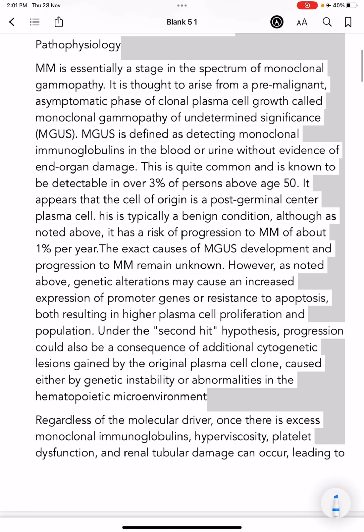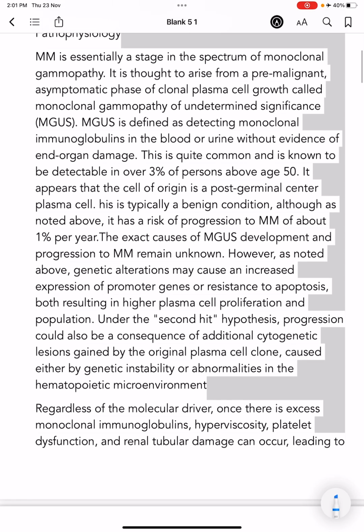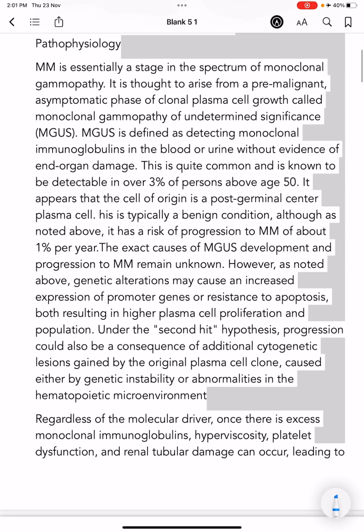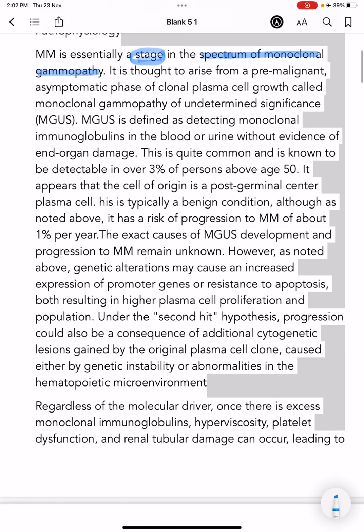What is the pathophysiology of multiple myeloma? This is essentially a stage in the spectrum of monoclonal gammopathy.